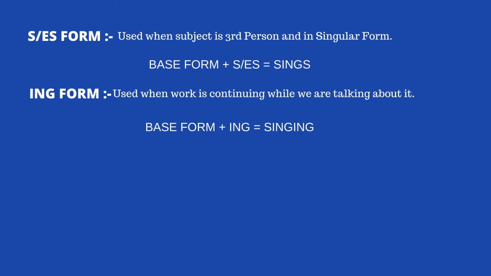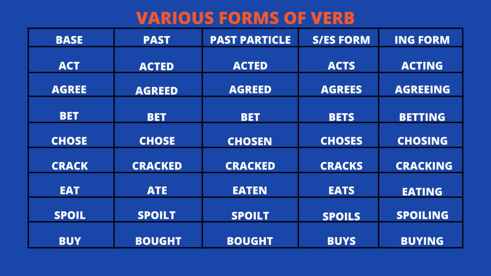Here I'm going to share with you the various forms of verb in a chart where you can literally understand what it is all about. So here is the chart. As you can see, all the forms of verbs are here: base, past, past participle, S or ES form, ing. And the base forms are here: act, agree, bet, choose, crack, eat, spoil, buy. And accordingly things have been written for every different form of verb. Make sure to pause this video and understand these forms very clearly. I'm expecting that you have paused the video and understood this.